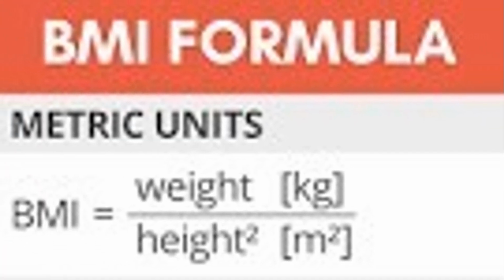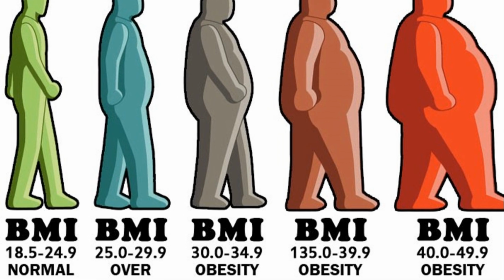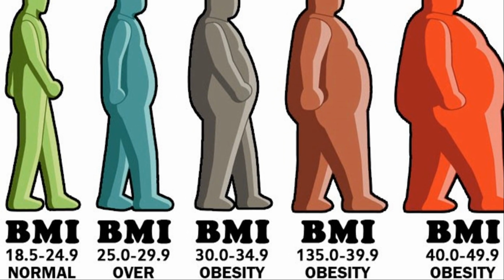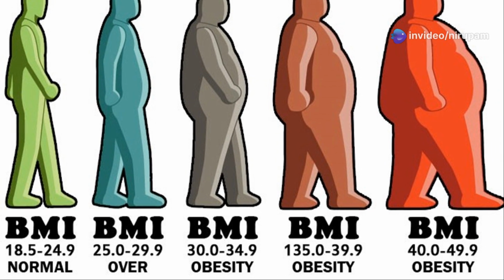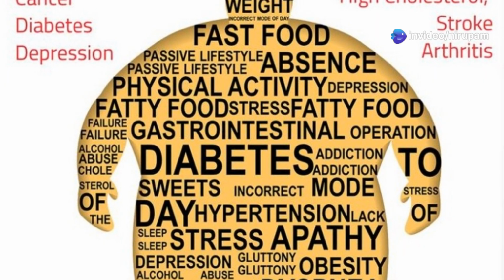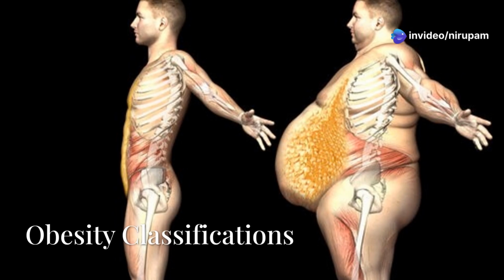What does BMI indicate? BMI is a measure of body weight relative to height. It can help indicate if you are within a healthy weight range for your height. BMI can also help estimate your risk of a heart attack or stroke.